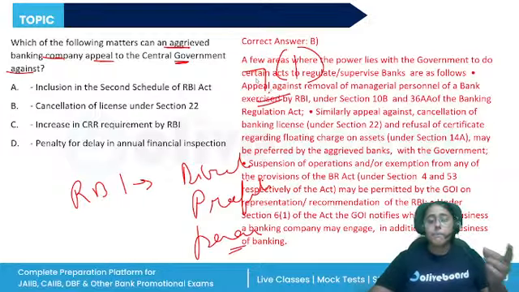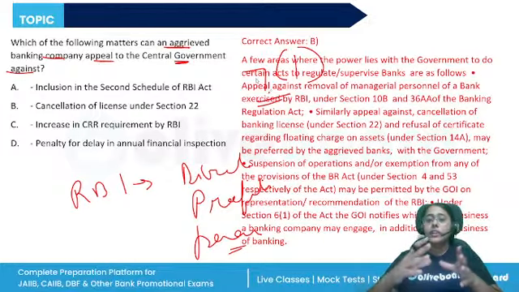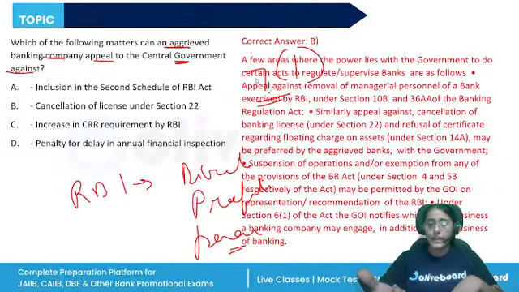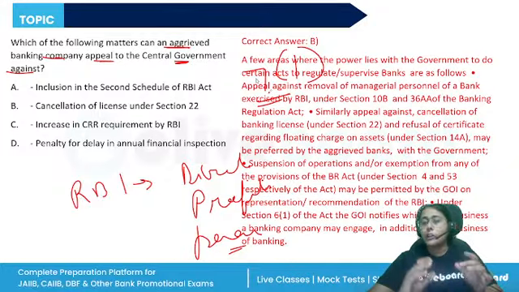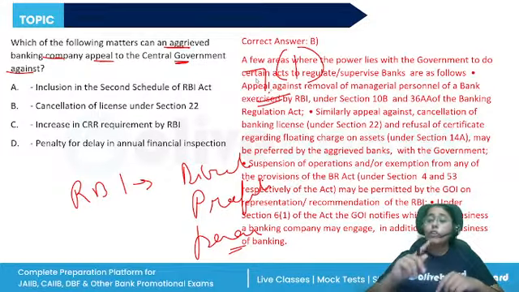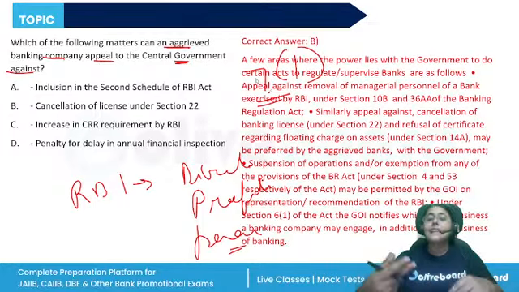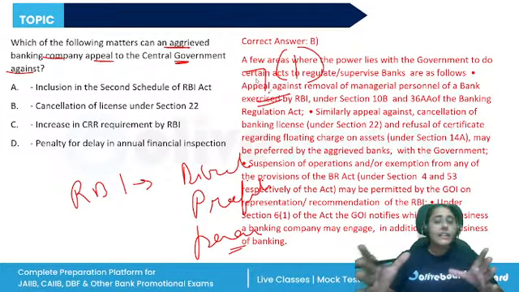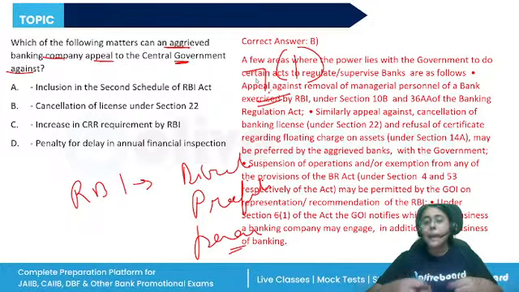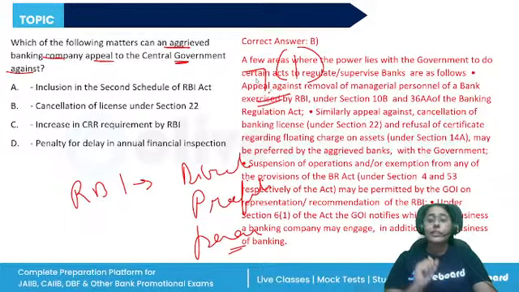Other than that, the powers have been given to the central government to give directions to RBI. These powers, however, are to be rarely used. Only once they have been used, in October 2018, where letters were sent to the RBI governor regarding the liquidity of NBFCs, capital requirement for the weak banks, lending to the SMEs. All right. So these are the things. So like this, the questions will be asked.